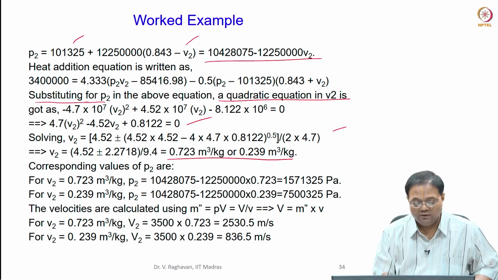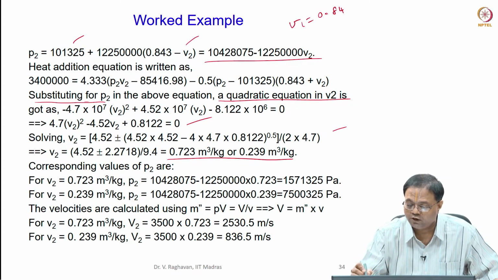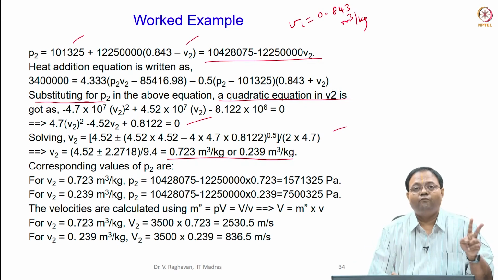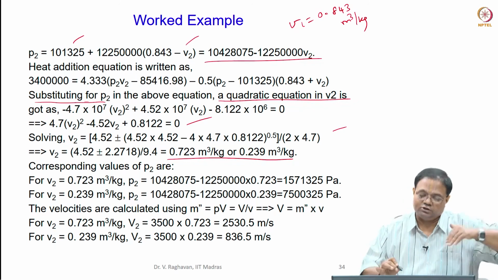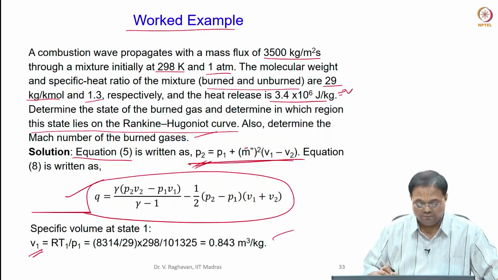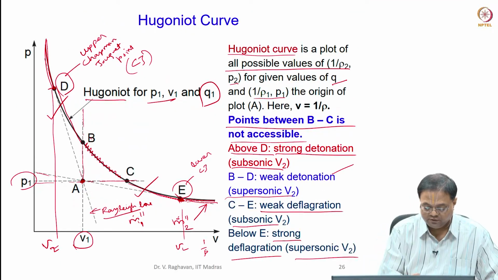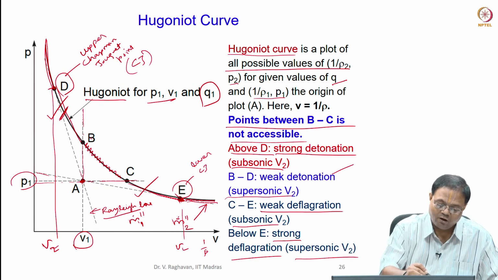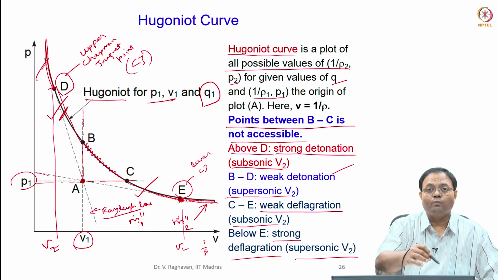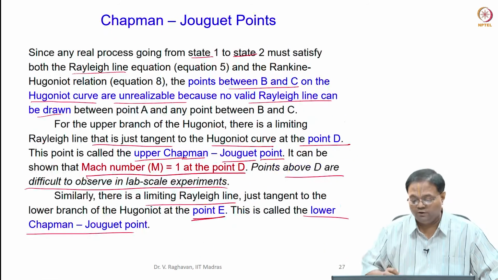You can readily see that V1 was 0.843 meter cube per kg, and we got two V2s from the quadratic equation, both are less than that. That means we are on the detonation curve, correct. So, if you see here, this is the initial point, but both V2s are less than this, no. So, either I will be here or here somewhere, correct. I am going to be there in these regions. So, both V2s are less than the initial V1 I got.